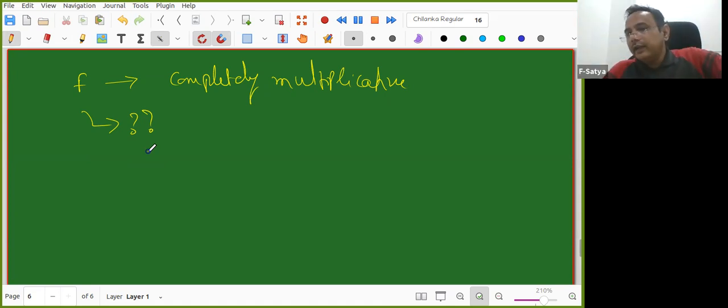These are already there in your life. You come across them actually. You know the determinant function, determinant of AB equal to determinant of A into determinant of B. So how useful that identity is, right? Like that, when you know that a function is completely multiplicative, then you will have some advantages.